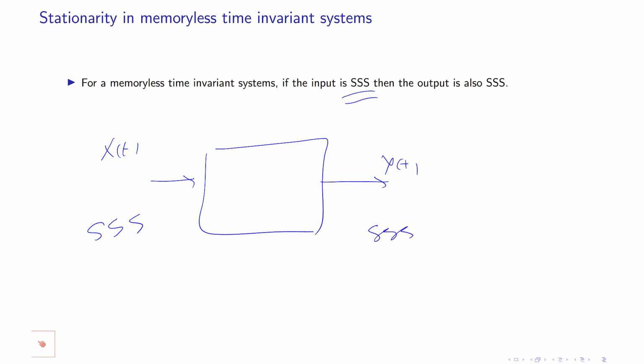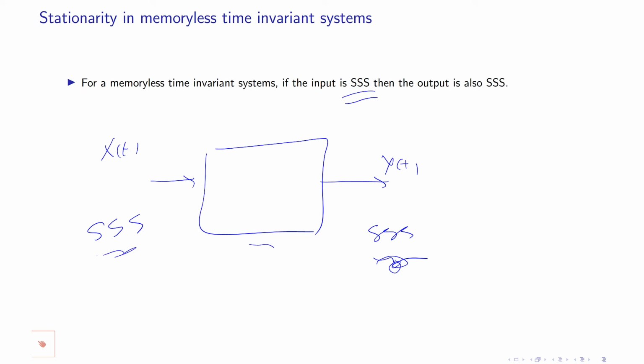The proof of this theorem is trivial because any statistic of the samples of the output is another statistic of the samples of the input. These statistics are not changing with time delay because the system is not changing with time delay, nor are the statistics of the input.